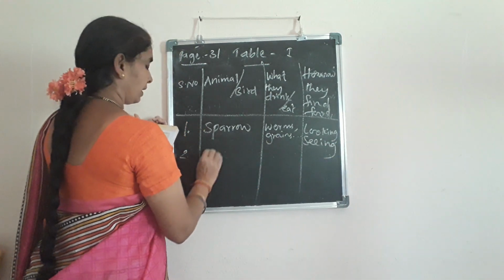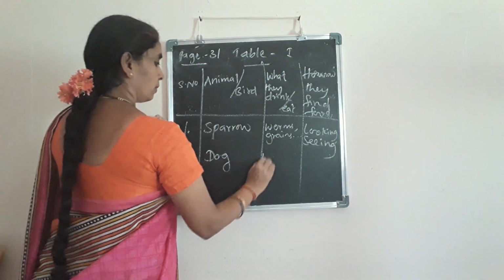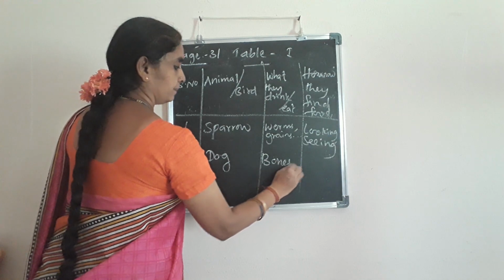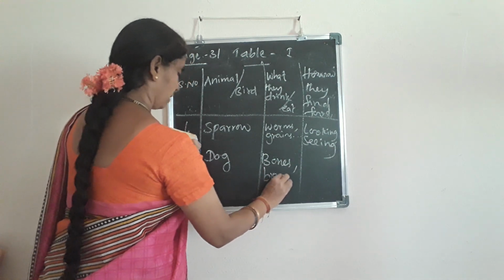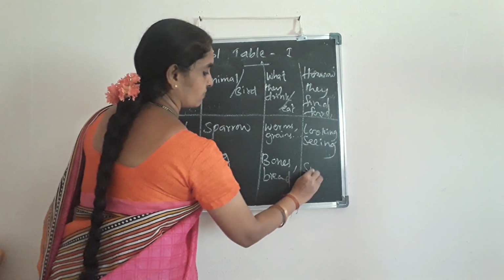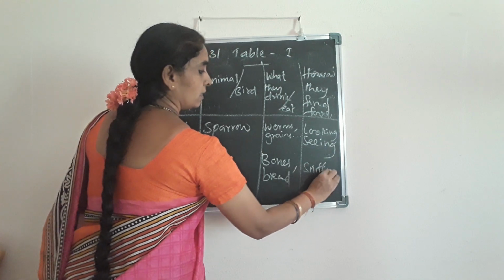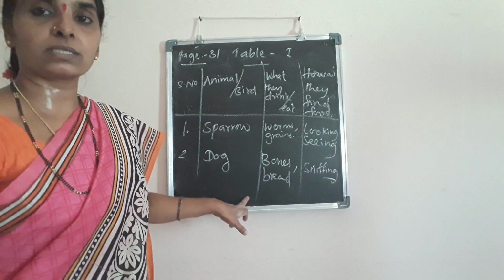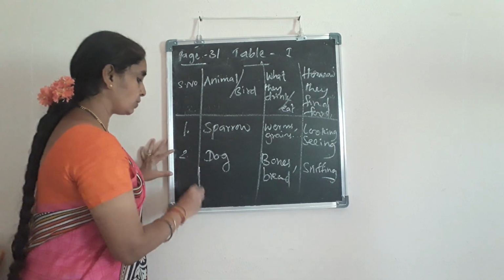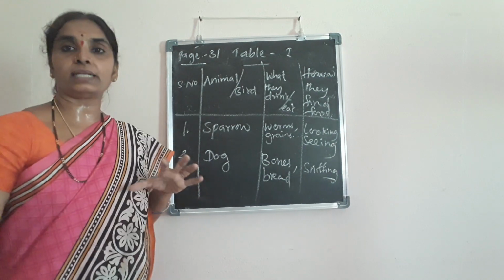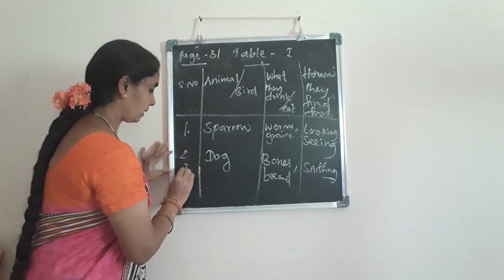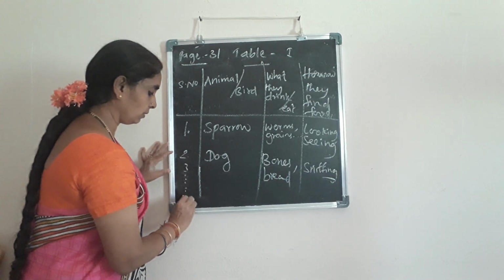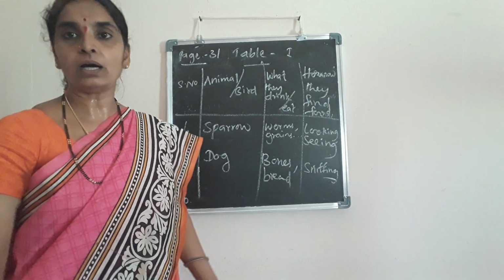In the second one, dog, bones and bread. By sniffing process, sniffing or smelling process. Do you understand? By dogs. So next, other examples you take down. Any 10 examples. Okay, 10 examples you take down and write accordingly in your homework book.